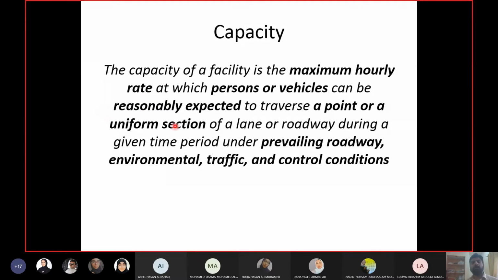Then, this capacity is for a point or a uniform section. Now this is again something we discussed in lecture 3 slides, that capacity is in terms of flow or flow rate, and flow is measured from a point. When you count vehicles, you count over a point. How many vehicles across this point? So capacity is by nature for a point, but the same capacity can be considered for the remaining portion of the highway if it's a uniform section.